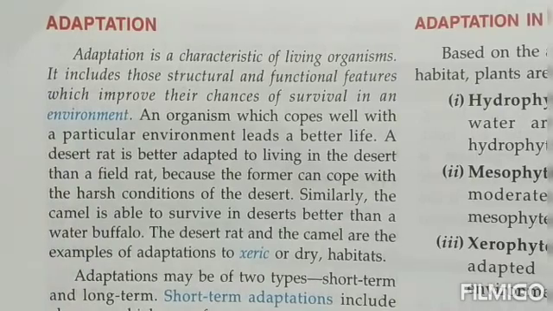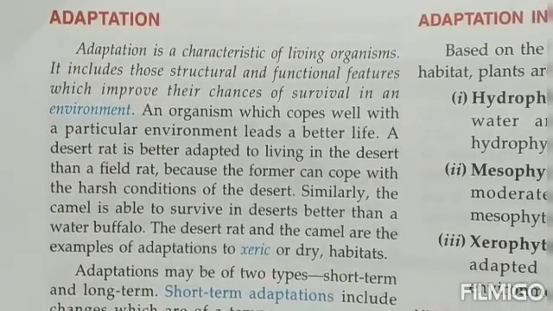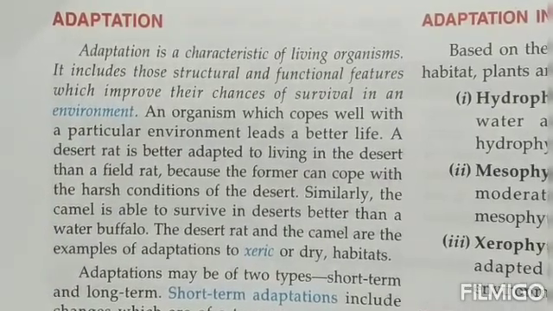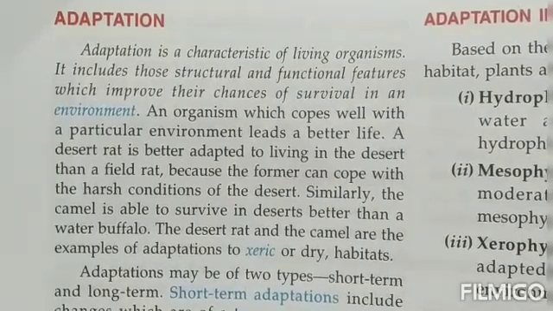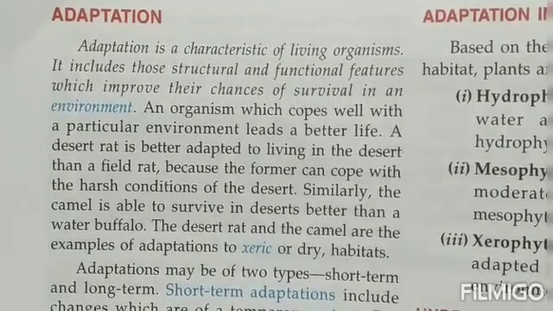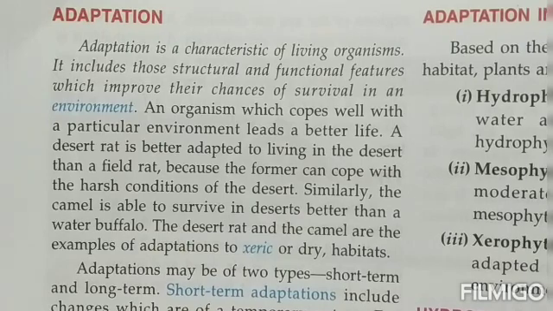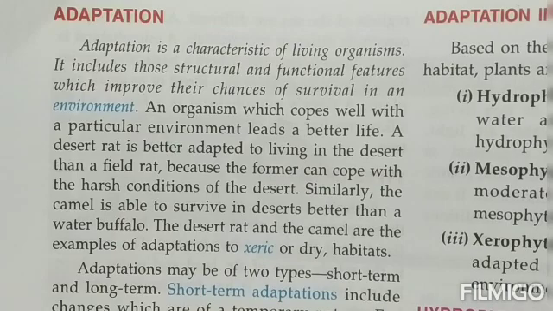That means such changes that the living organisms make in themselves, either structurally or functionally, which help them to stay well and to fit well in a particular kind of environment or surrounding, is what is known as adaptation.